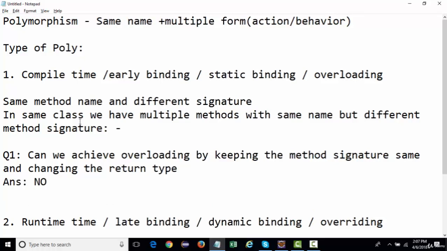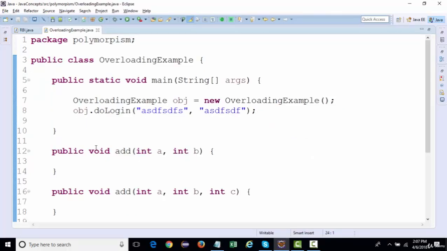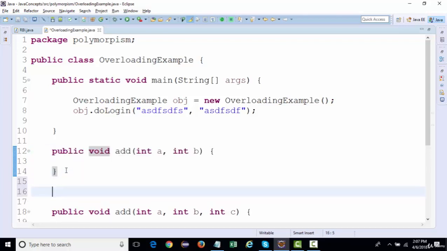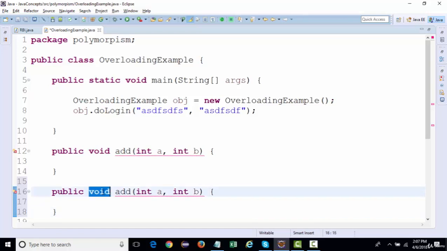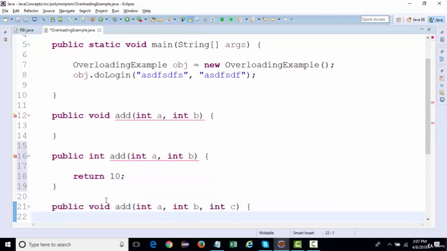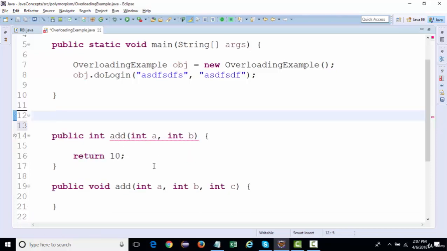Now, when I talk about return type, there are times when this is not a void method and it returns an integer value, let's say int and return some value like 10. If I remove this, it will work fine.